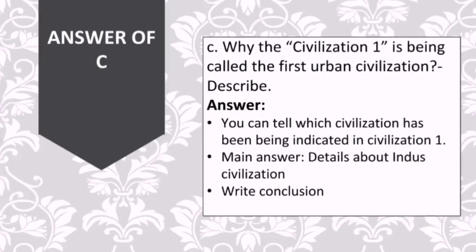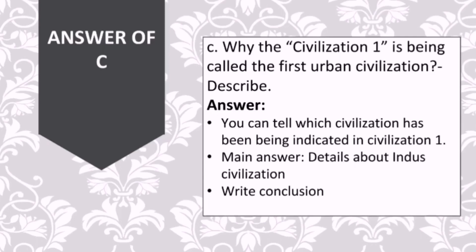I have given a hint here about writing the answer of question C. Let's take a look. How can you write the answer for this question in particular? For the introduction, you may write which civilization has been indicated in the stem. That is, Civilization 1 is indicating the Indus Civilization, as it was the first urban civilization in the Indian subcontinent. By writing this, you are giving your teacher clear knowledge-based information regarding the topic.